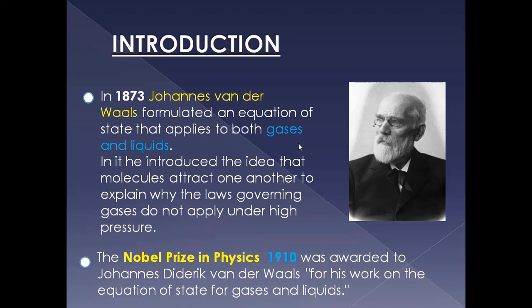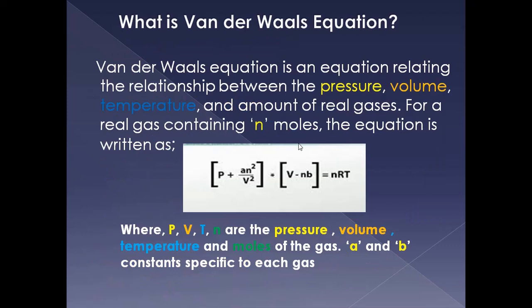That is the Johannes Vander equation. The equation which was modified from the ideal gas equation is the Johannes Vander equation. Why did he modify it? What are the experimental studies? What did he make? Let us see in the slides. First, what is meant by the Vander equation? It is an equation which relates the pressure, volume, temperature, and the number of moles.